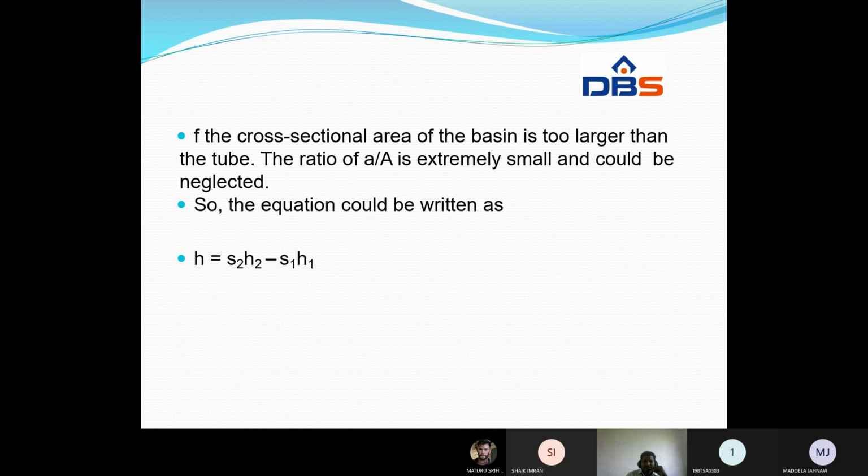What are the remaining terms? H is equal to S2 H2 minus S1 H1. From this we can find the pressure in the pipe connected to the micromanometer.